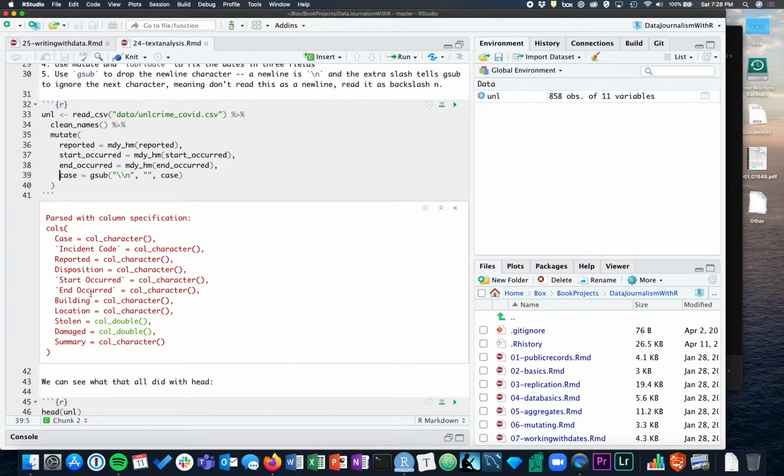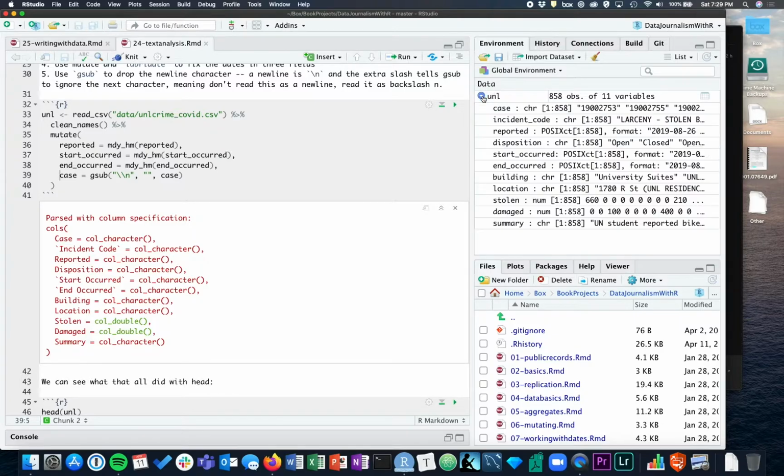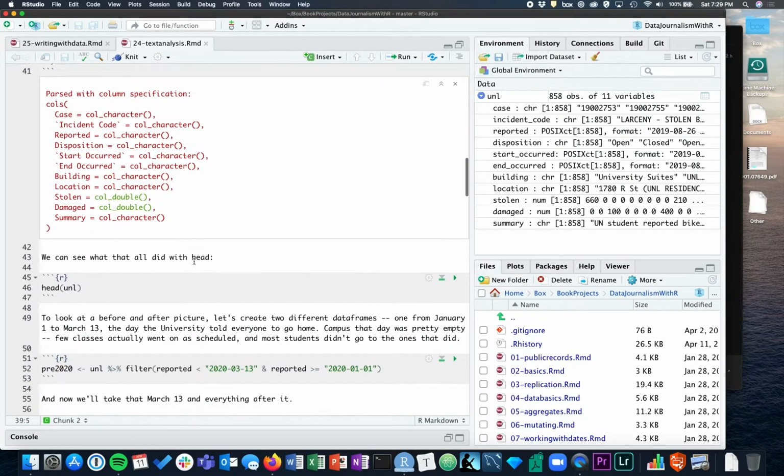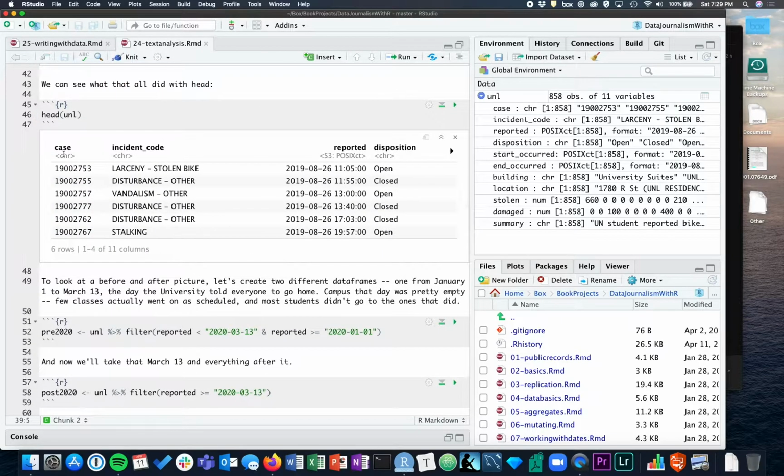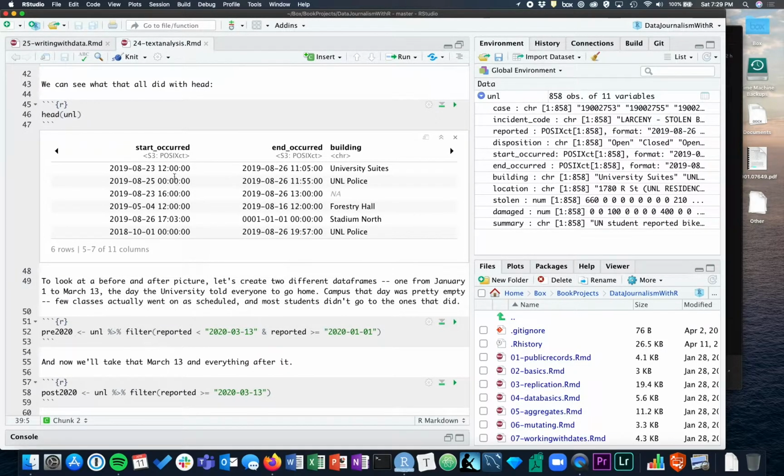And you'll see here it says that start occurred, end occurred, and reported are character. If we look over here after it did it, it's this POSIXct, which is a date format that includes hours and minutes. So it worked exactly like we wanted it to, and we can even take a look at it here. So you have a case number, you have an incident code, which tells you what was going on, the date and the time that it occurred. So this was at 11:05 a.m. on the 26th of August, 2019. It's an open case still. Looks like somebody stole something from the university suites. Stolen bike from the university suites.